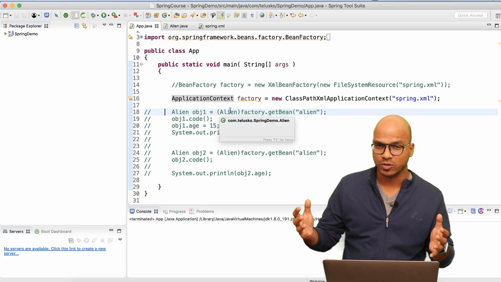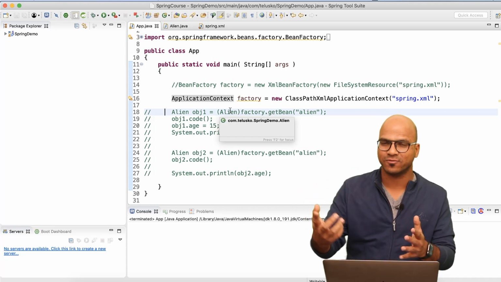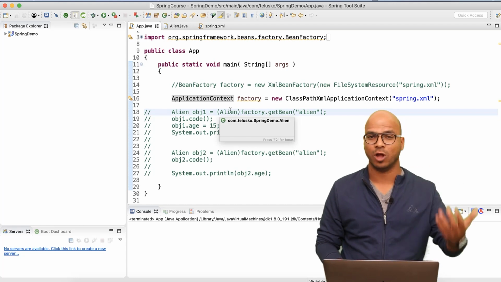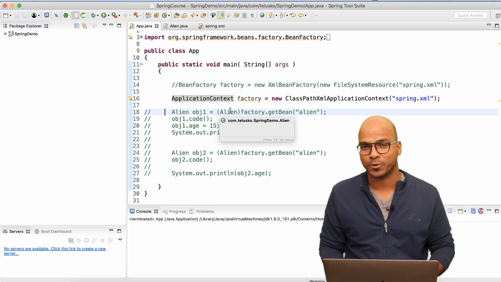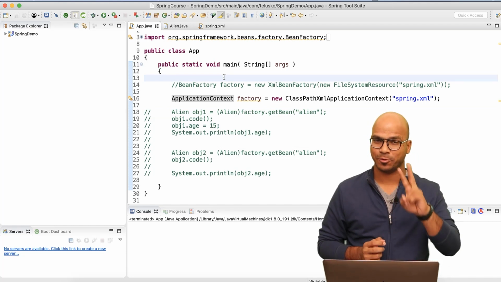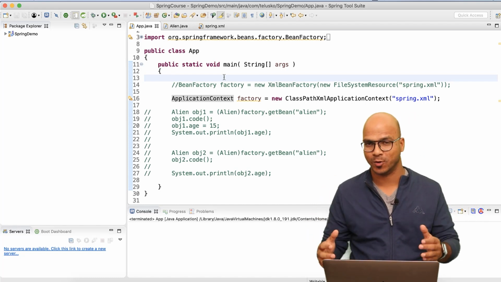Now, which one to use depends upon your situation, right? If you need only one object, of course you will go for singleton. Apart from that, if you think you will be using multiple objects, then you have to go for prototype. So that's the scope in Spring. We have singleton, we have prototype. We have some other scopes as well, but those are not applicable in Spring Core. That's for some other modules.